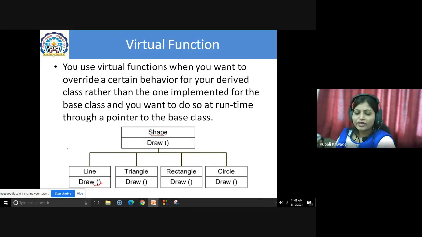This will have a different definition. This will draw a triangle, this will draw a rectangle, and this will draw a circle. So we can have these four different versions of draw, which are inherited from your shape, and these will have their own implementation details. Okay, so in this case you can declare this draw as virtual in the shape class.